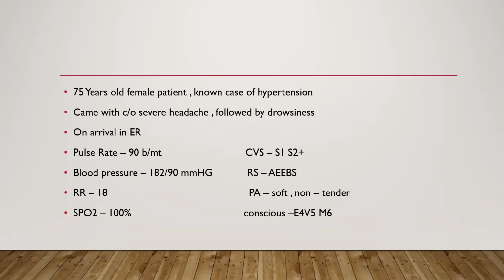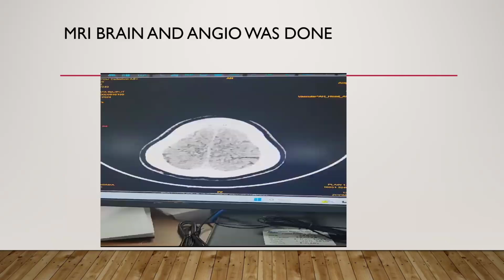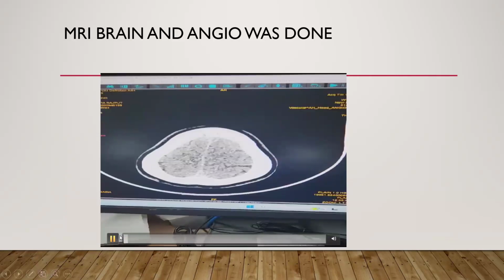On arrival in the ER, her pulse rate was 90, blood pressure was 185 by 90 mmHg, RR was 18, saturation was 100%. On CVS examination, S1 S2 present, RS air entry equal on both sides. Per abdomen was soft, non-tender, and on CNS examination, her GCS score was E4, V5, M6. So this was the MRI brain of that patient.